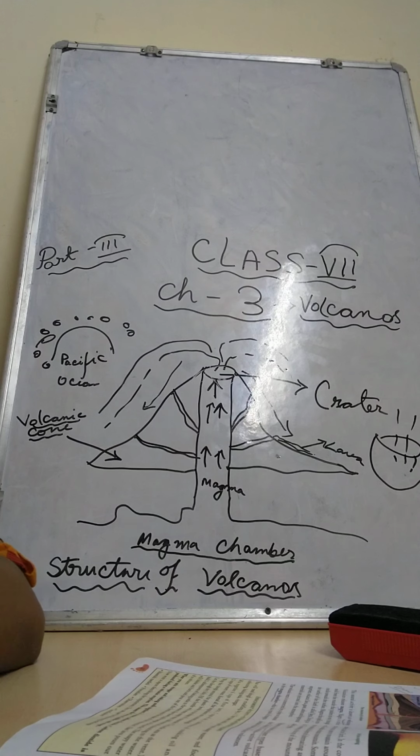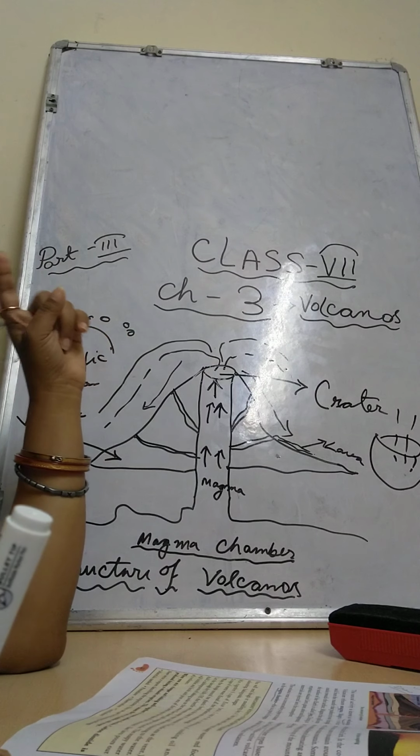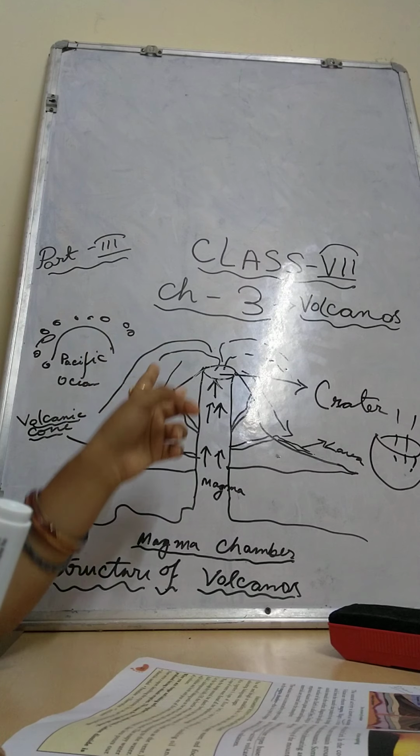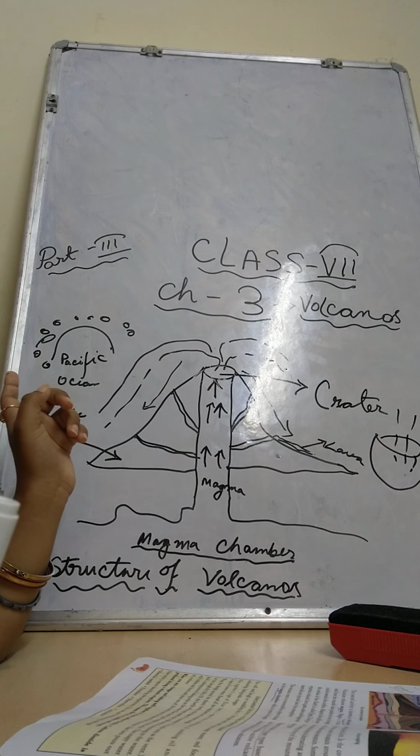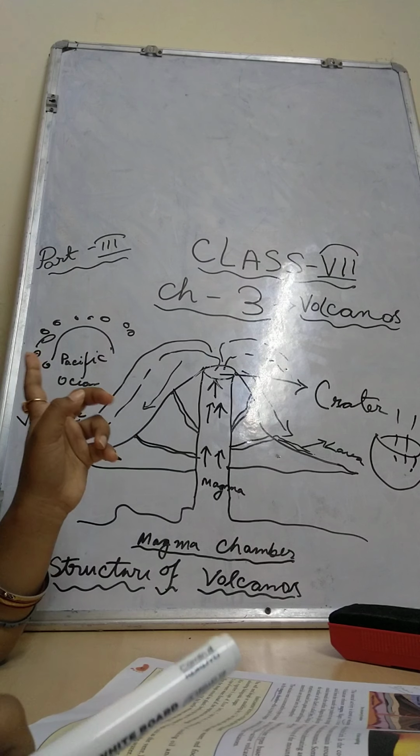Please underline, children. India's only volcano, here also one more of India's volcanoes is to be added. What is the name? Barren Island, which is an active volcano. It is located in the Andaman. And when was its last eruption? In 2006, in the year 2006.